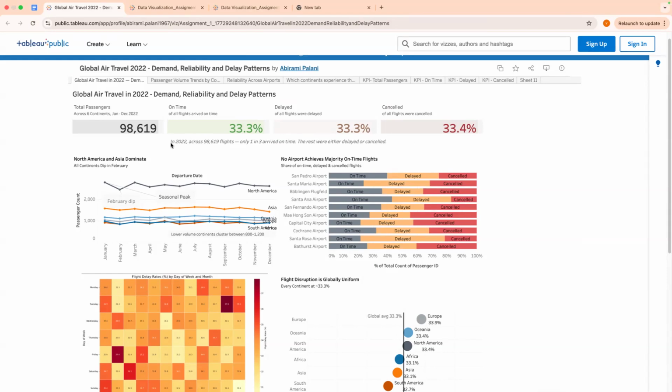And then from there we say in 2022 across all the flights, only 1 in 3 arrived on time. The rest were either delayed or cancelled. I actually like this subtitle. I would put it on top and make it bigger rather than nestle it down somewhere, because I think that's an interesting insight to start with that makes you say, okay, I've seen the big numbers, I've seen the big subtitle. Let me now dig into the exploration. Let me dig into the details that I'm seeing below. So I'll put this on top. I'll make that slightly bigger.